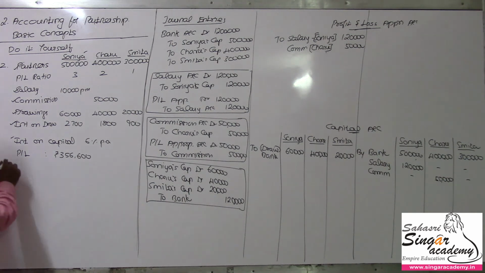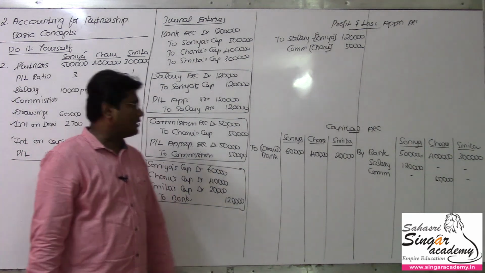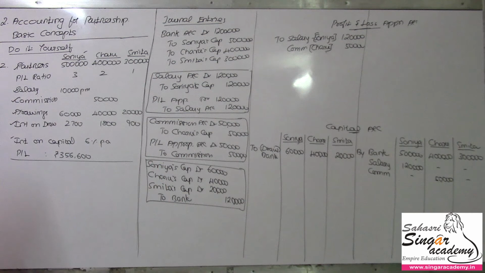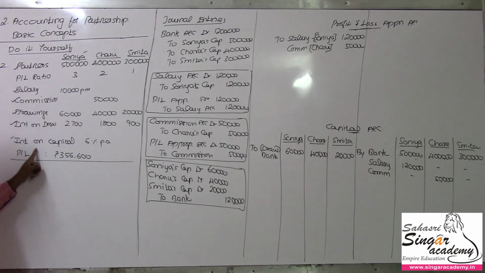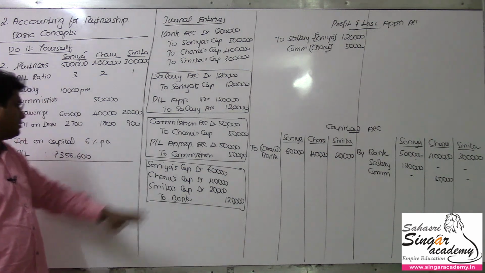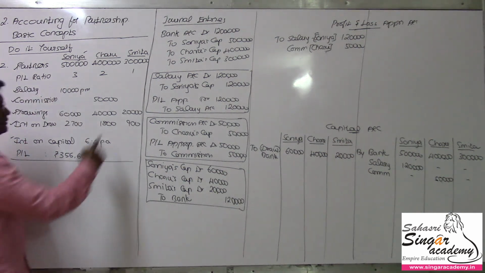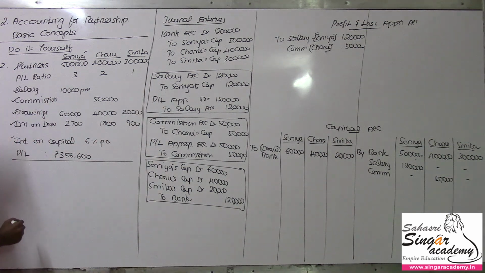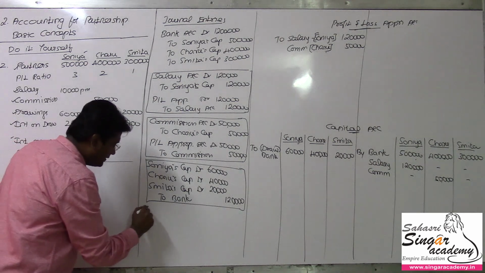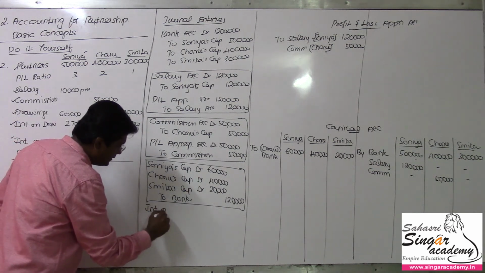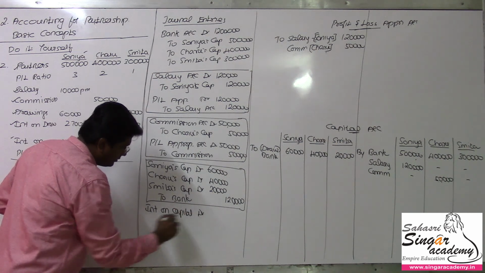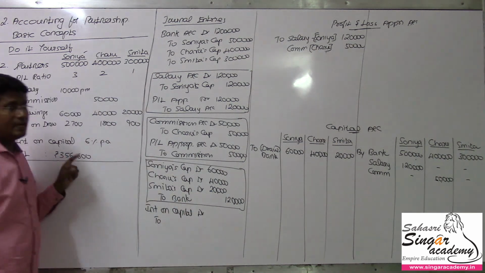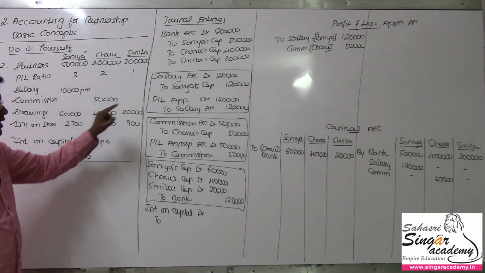Interest on capital. While calculating interest on capital, I am finishing the interest on capital first and then I will go for the interest on drawings. Similar to this salary, I will write here, interest on capital account debit to the concerned partners' capital account.